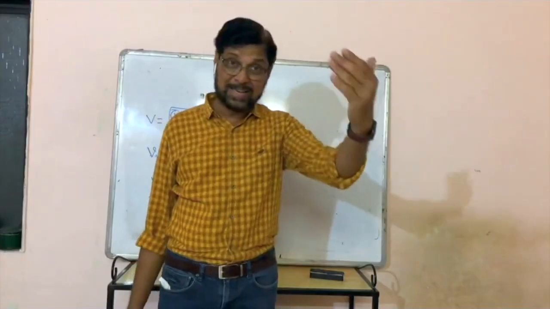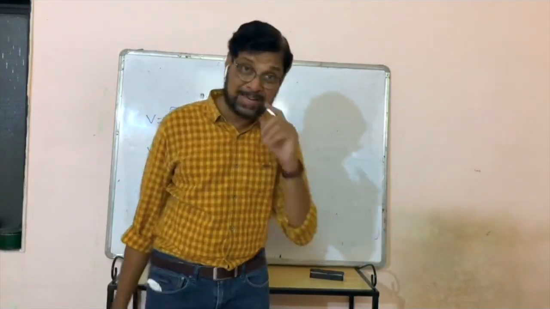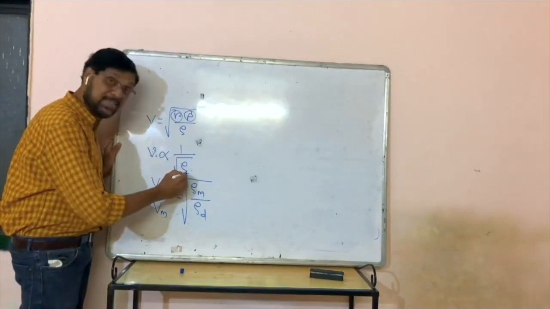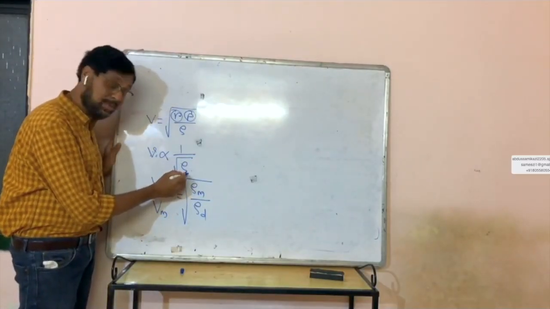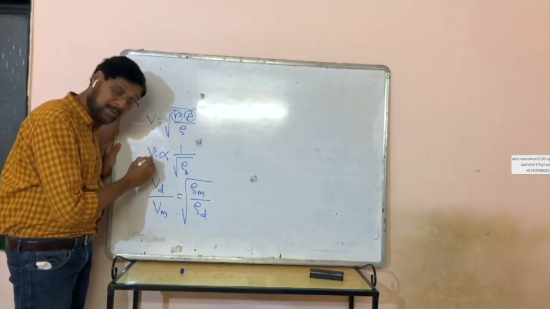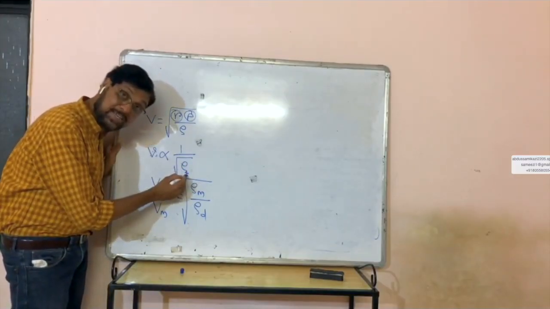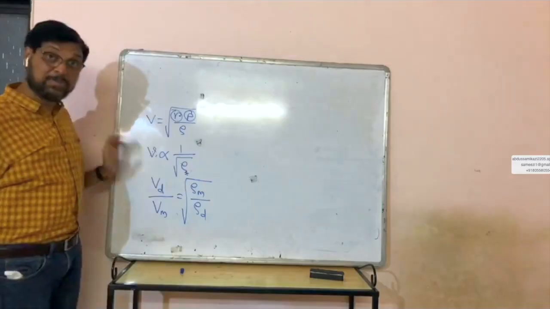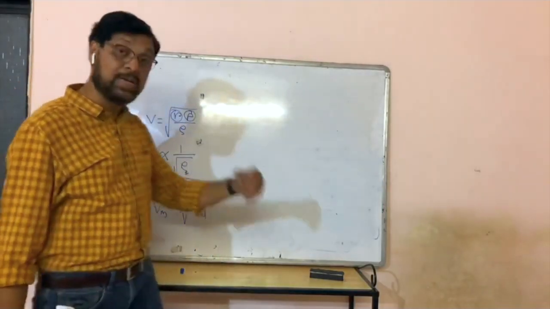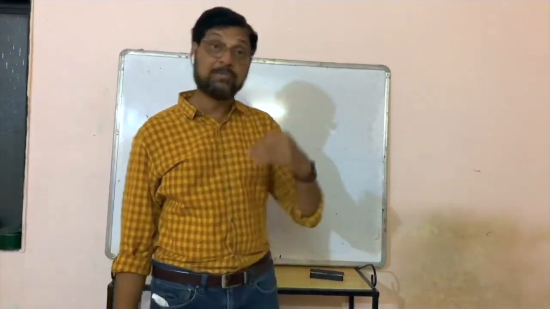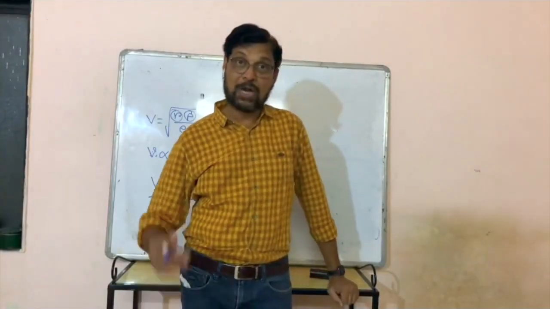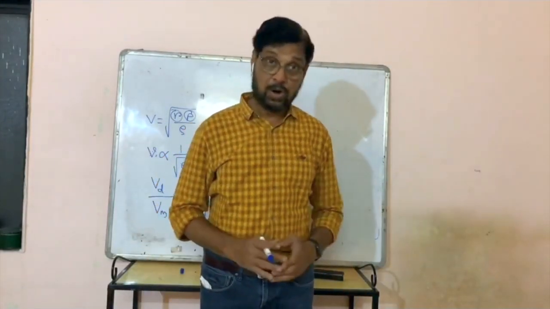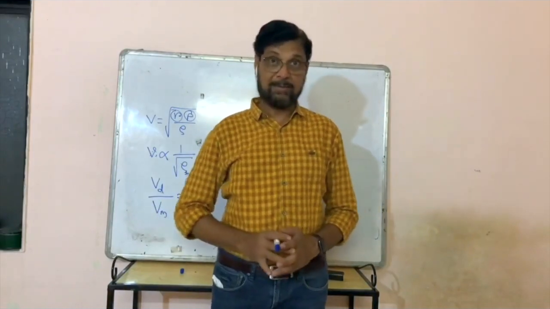So because dry air has more density, velocity in it will be less. Because moist air has less density, velocity in it will be more. Means velocity of sound in moist air is more than the velocity of sound in dry air. That is the effect of humidity on the velocity of sound in air.